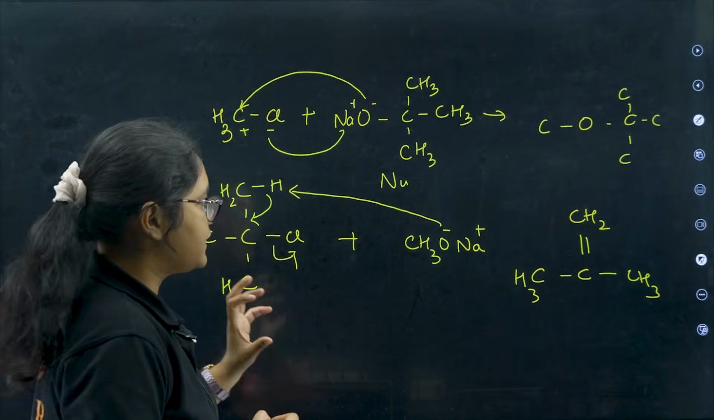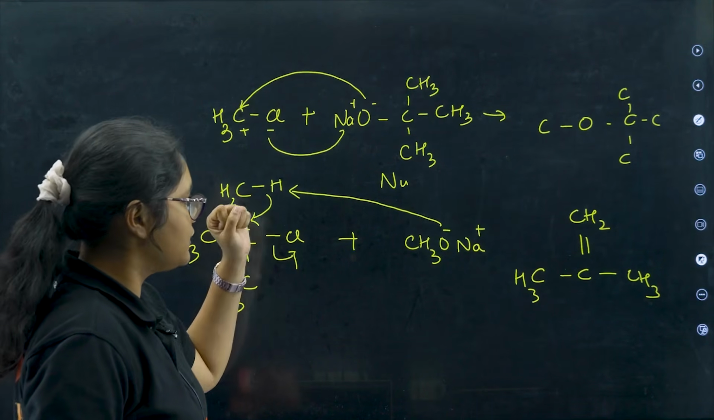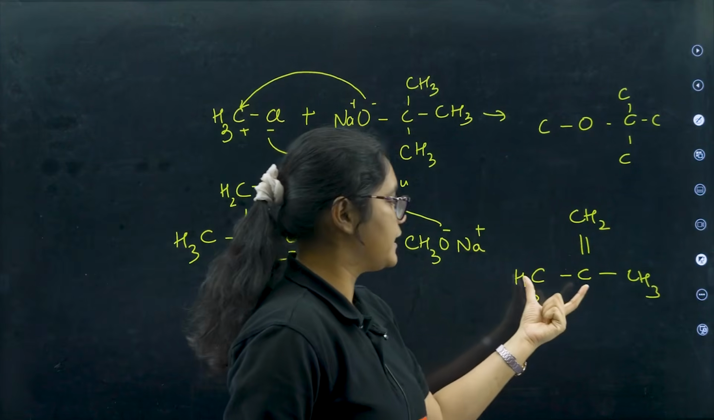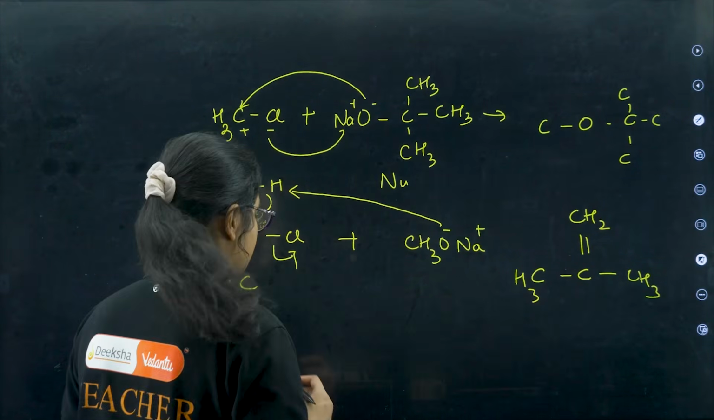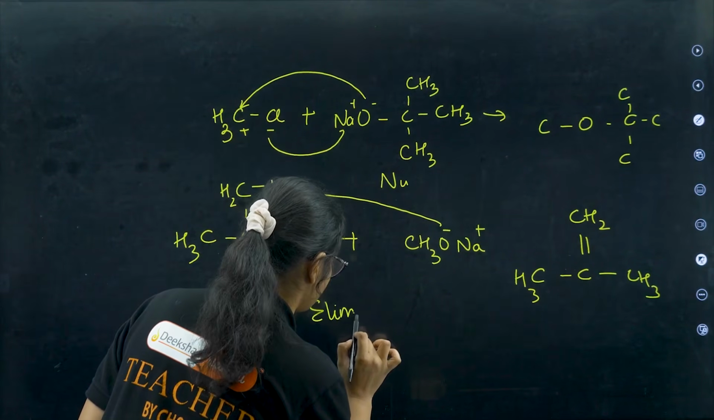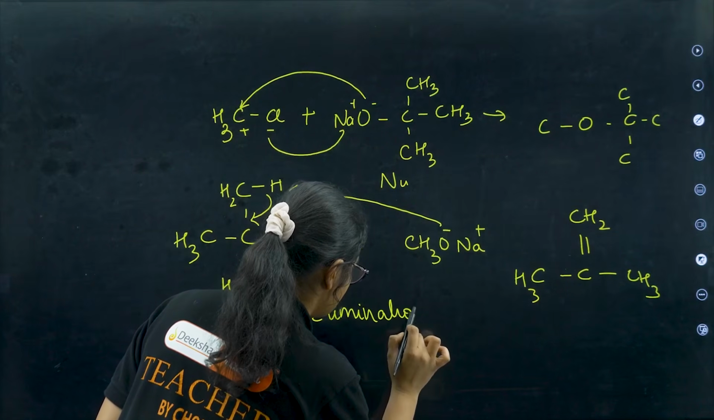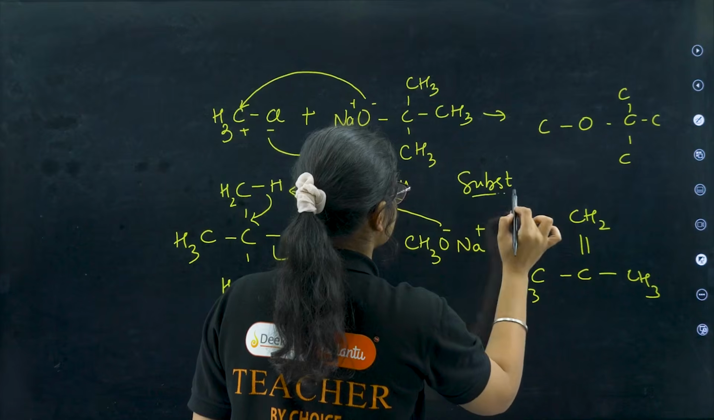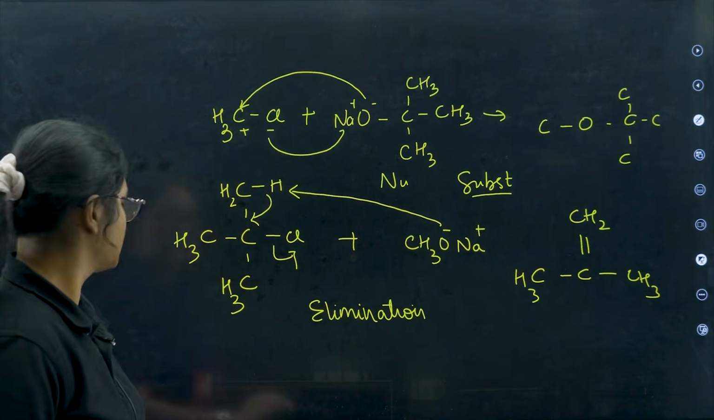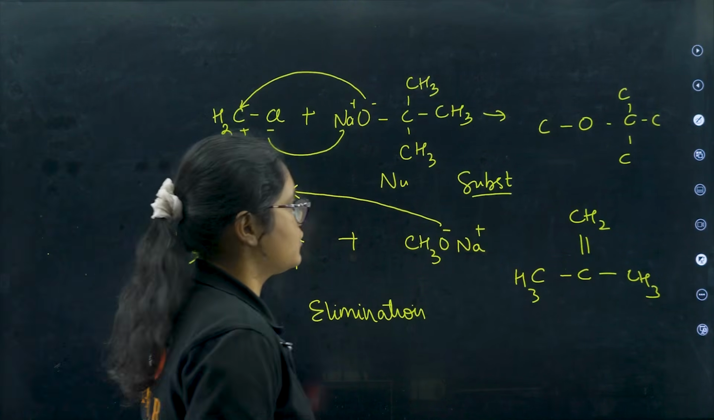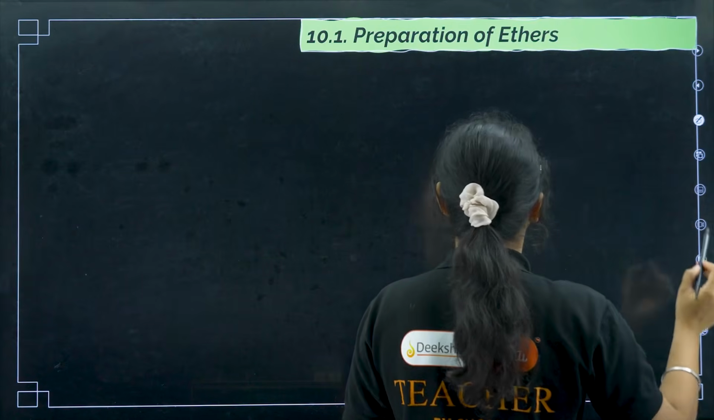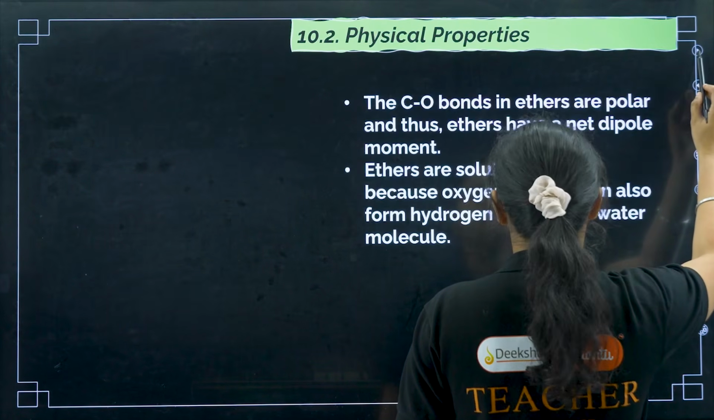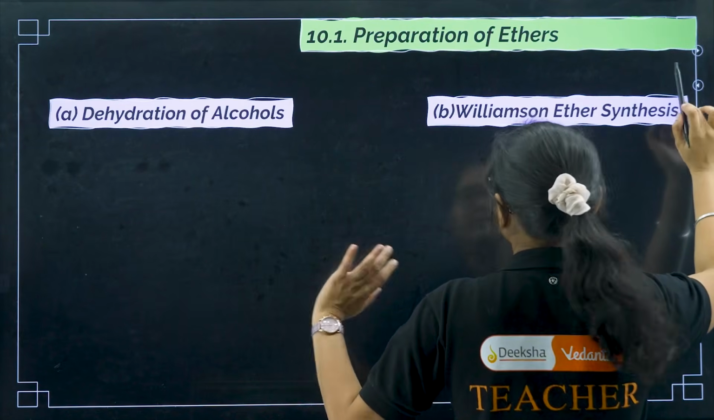Clear? So what exactly is happening here? If you take tertiary alkyl halides, then you will end up getting an alkene. And why is that happening? Because here the process that is dominating is elimination, and the process that is dominating there is substitution. Clear? Okay, fine. So that is what you should be remembering in the preparation of ethers. I have discussed this one in detail.